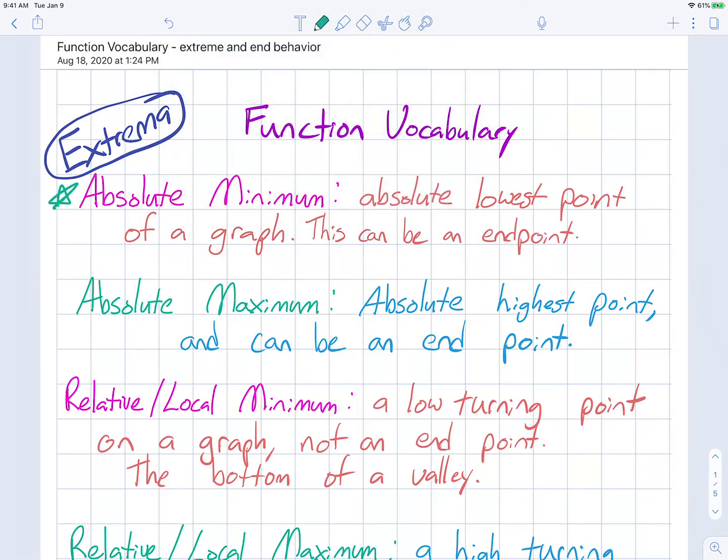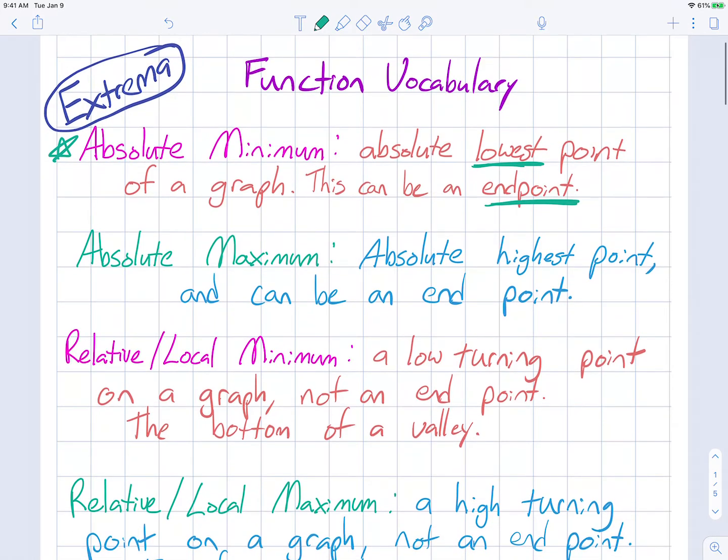So an absolute minimum is the absolute lowest point on a graph, which can be an endpoint. So if part of your graph ends at an endpoint, it can be the endpoint. So you're looking for the lowest point that you can possibly have on a graph. The absolute maximum is the absolute highest point on a graph and also can be an endpoint.